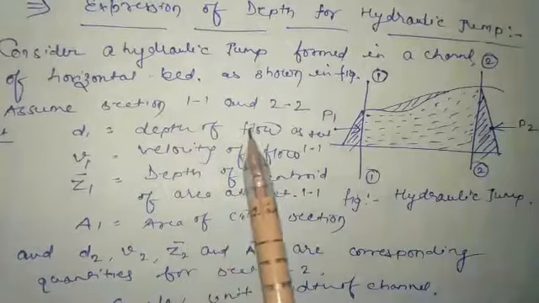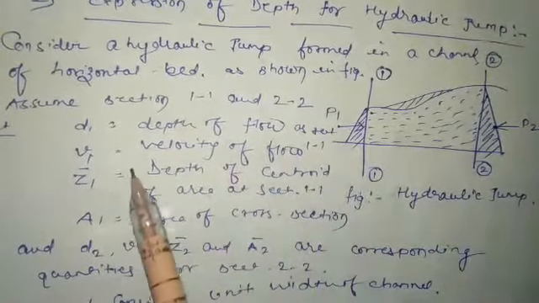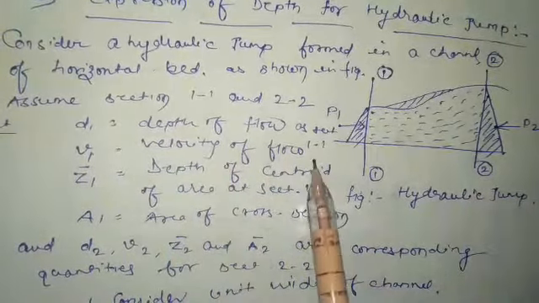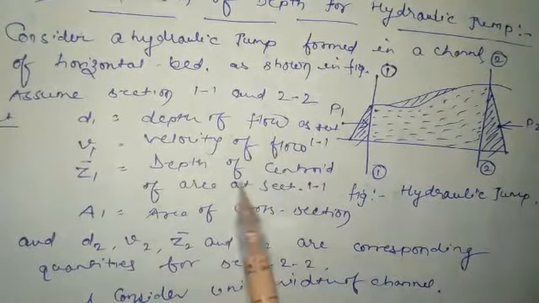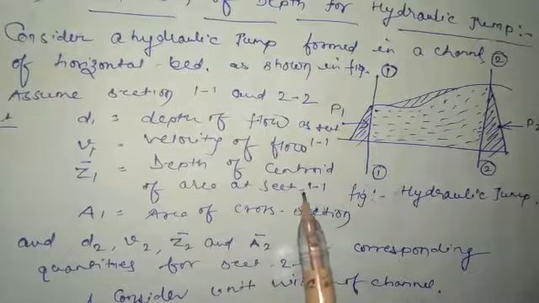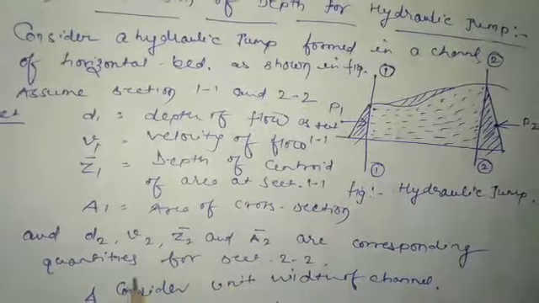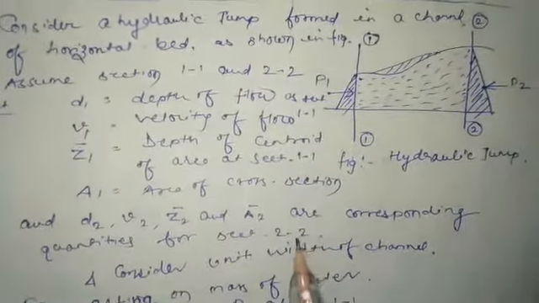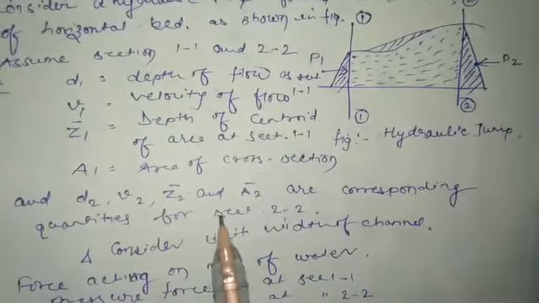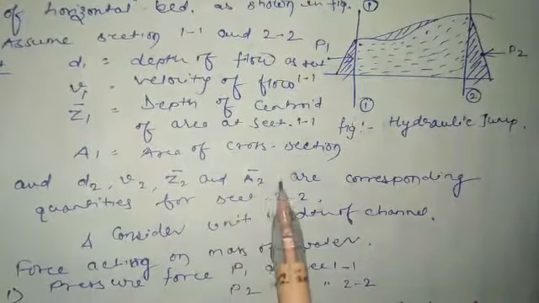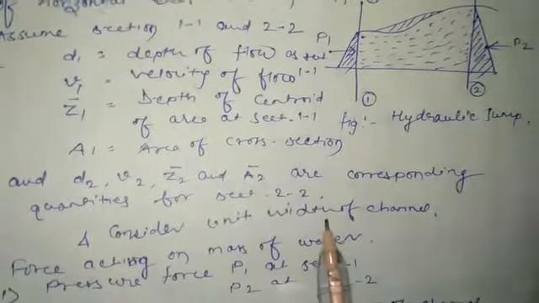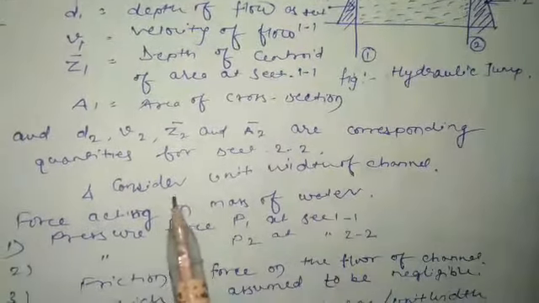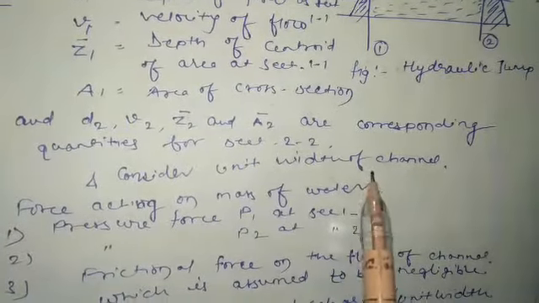Here D1 is the depth of flow at section 1-1, V1 is the velocity of flow at section 1-1, Z1 bar is the depth of centroid of area at section 1-1, and A1 is the area of cross section. Now we can assume D2, V2, Z2 bar and A2 are the corresponding quantities for section 2-2, right? Consider unit width of the channel.